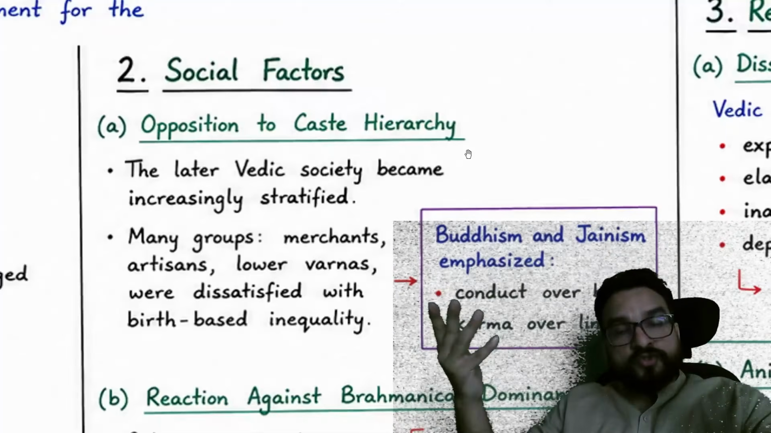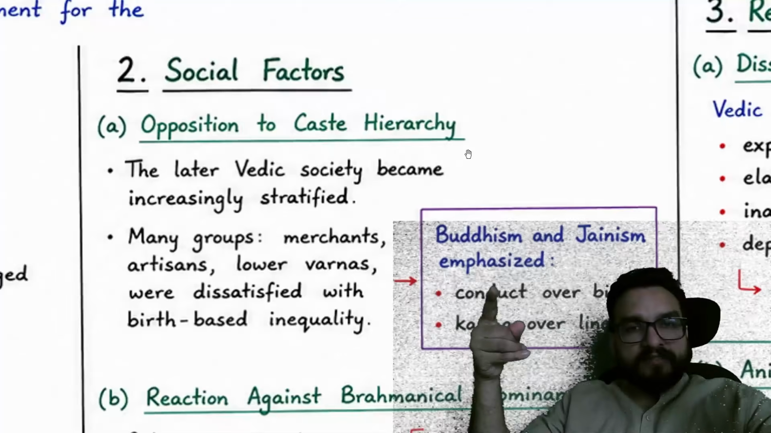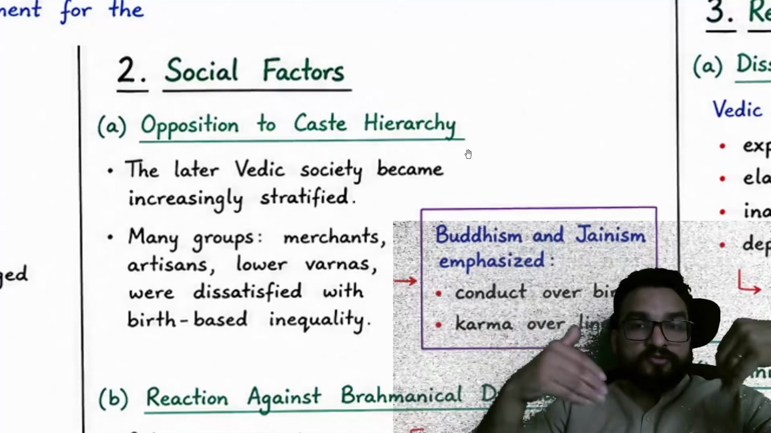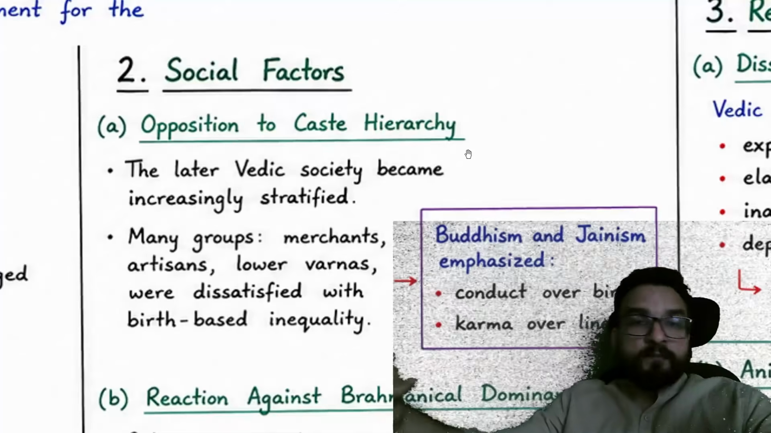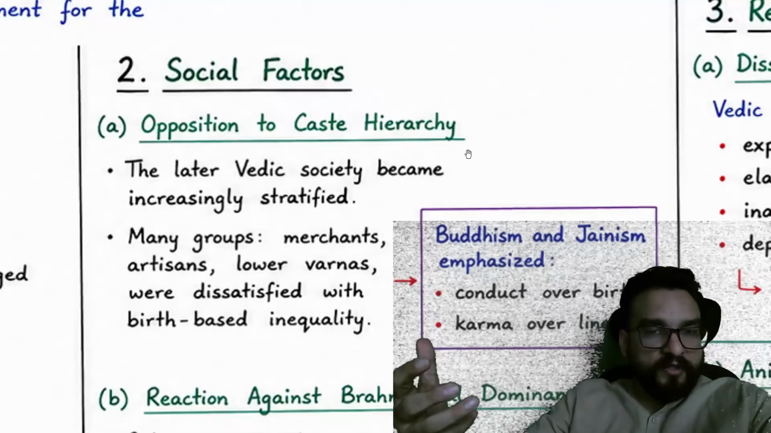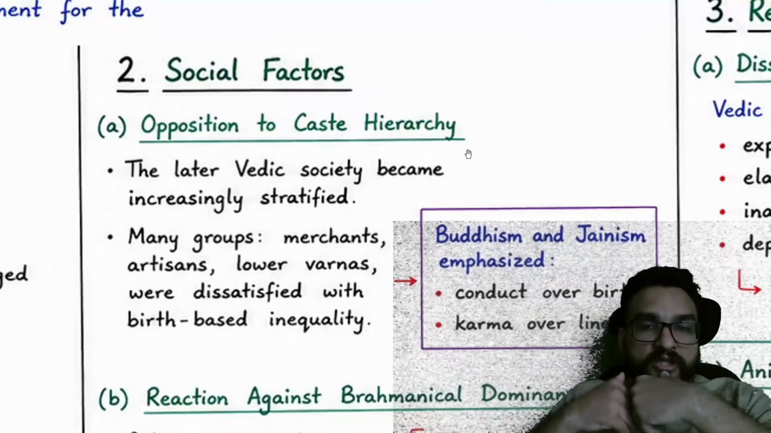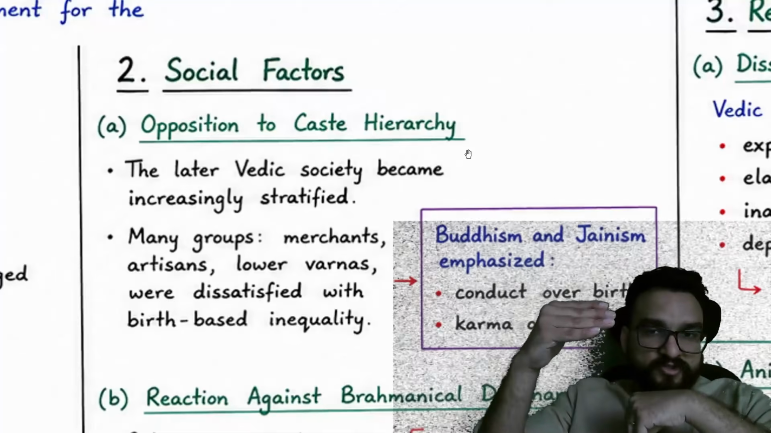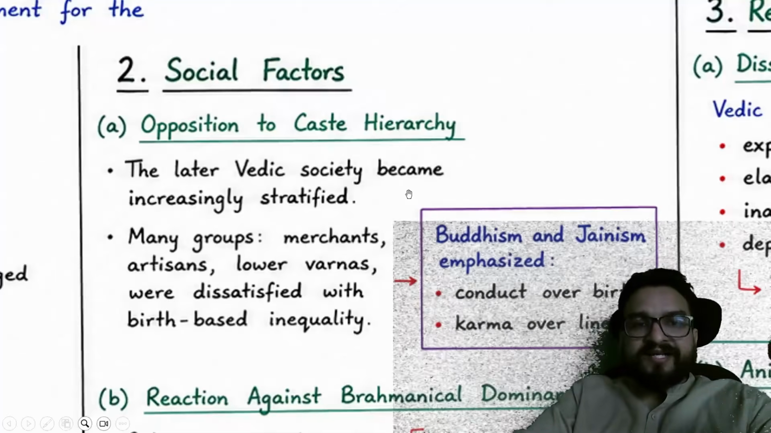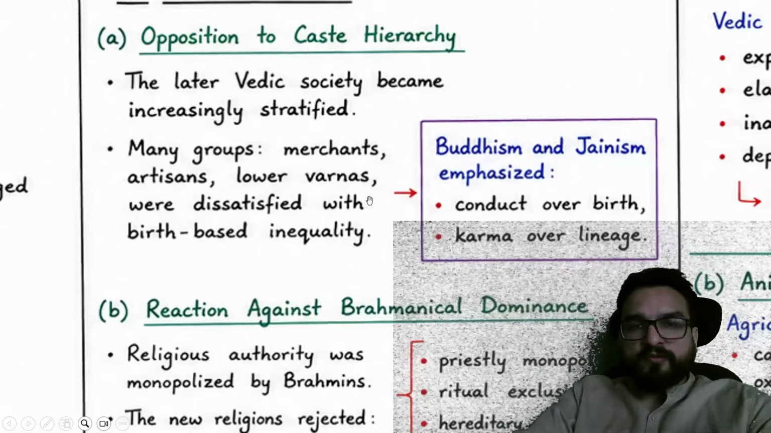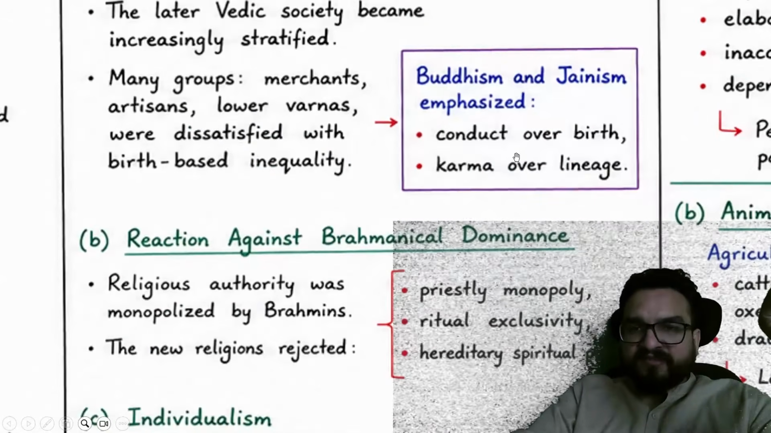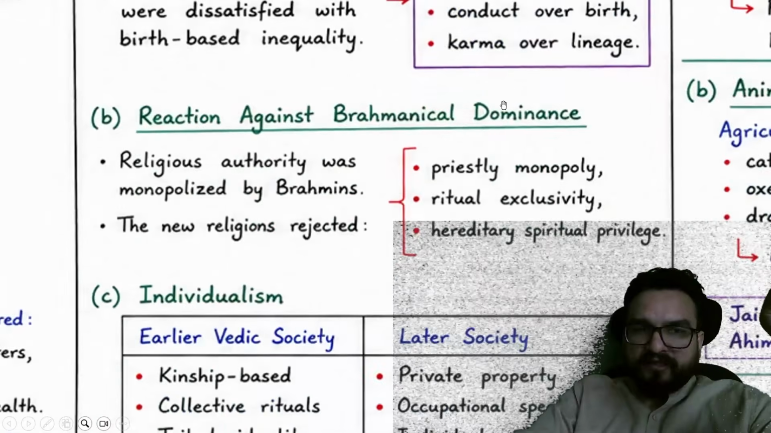So what did merchants used to do? All over the world, guys, they used to give money to art and culture. They used to give money to music people and artistic people, so that they could get social acceptance as well. Their social prestige should increase in society, right? So you will find opposition to caste hierarchy by these groups, where Buddhism and Jainism emphasized conduct over birth and karma over lineage.